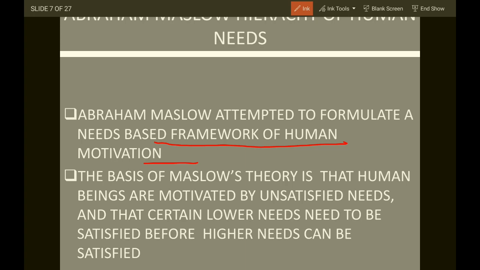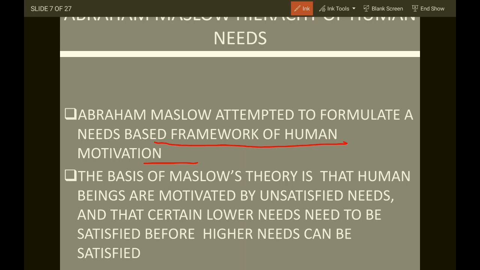He said that moving from lower to higher, the needs should be fulfilled like this: firstly the basic needs, then safety, social, esteem, then self-actualization needs. This should be the movement of the needs.